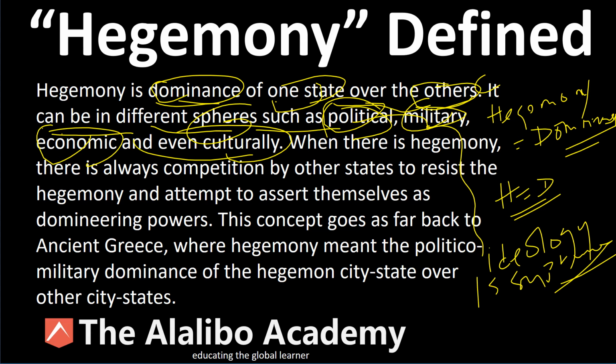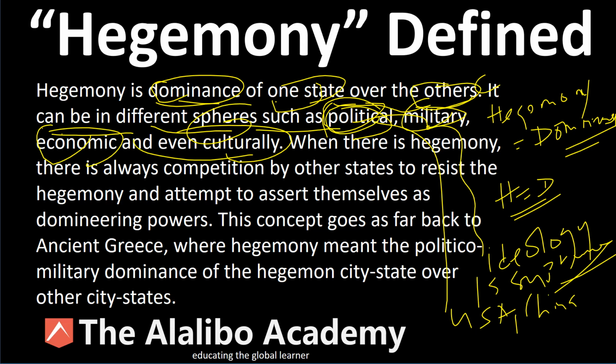So we have countries today that have dominance in the different spheres that we're talking about. For example, political dominance. Here you have the United States today, and you have China, political dominance, in different areas around the world. For example, China has a lot of political and economic dominance in developing countries.